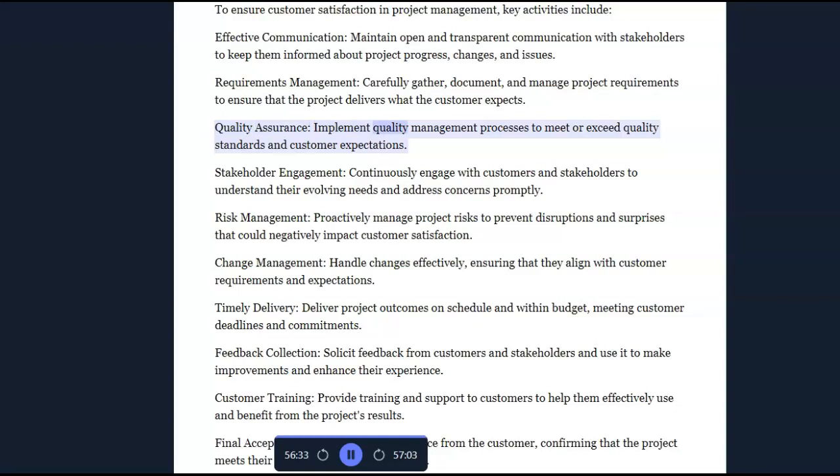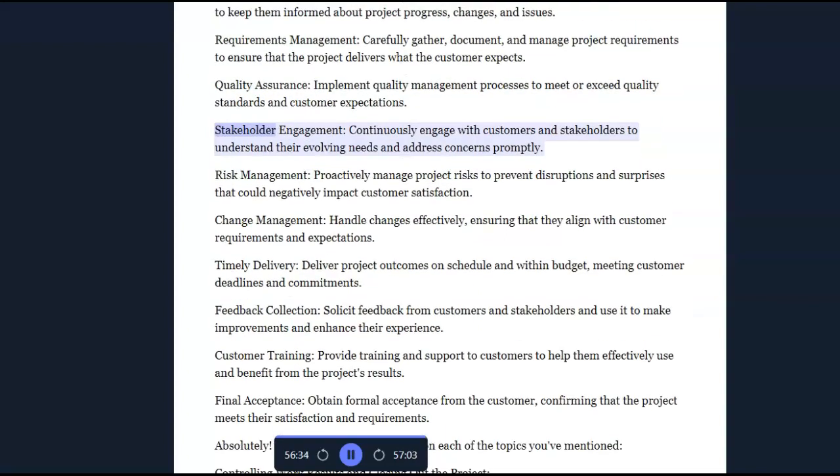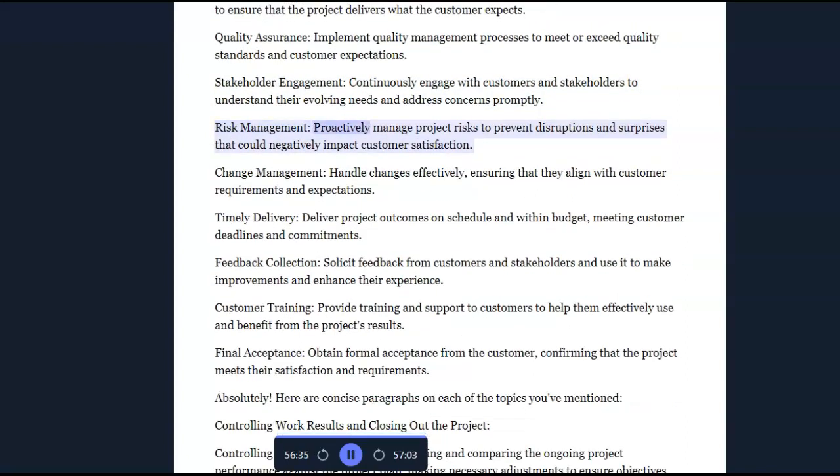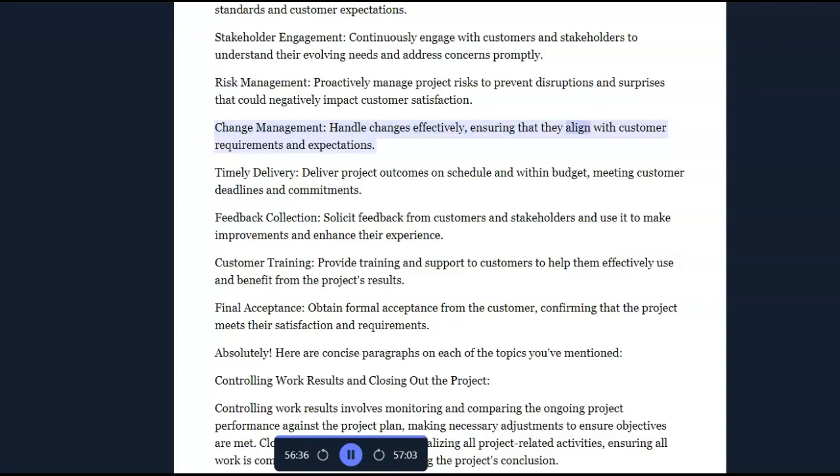Quality assurance, implement quality management processes to meet or exceed quality standards and customer expectations. Stakeholder engagement, continuously engage with customers and stakeholders to understand their evolving needs and address concerns promptly. Risk management, proactively manage project risks to prevent disruptions and surprises that could negatively impact customer satisfaction. Change management, handle changes effectively, ensuring that they align with customer requirements and expectations.